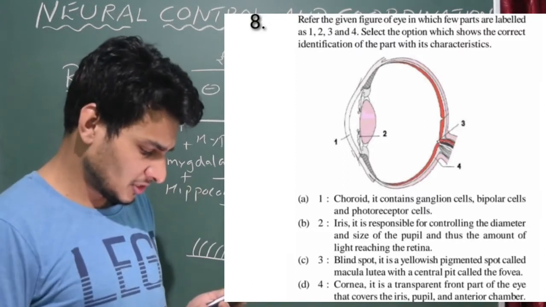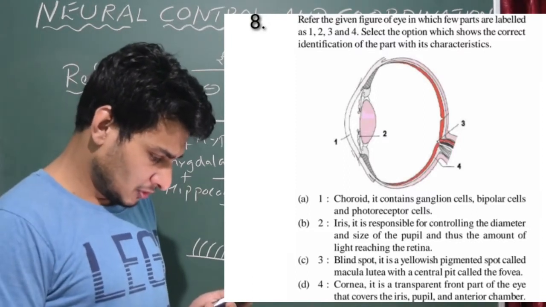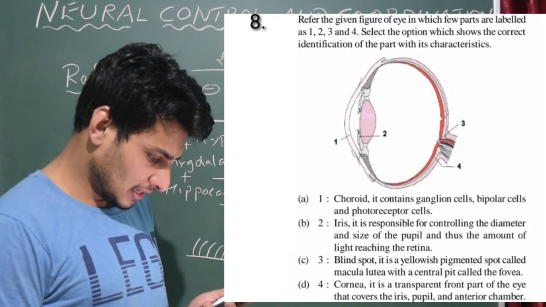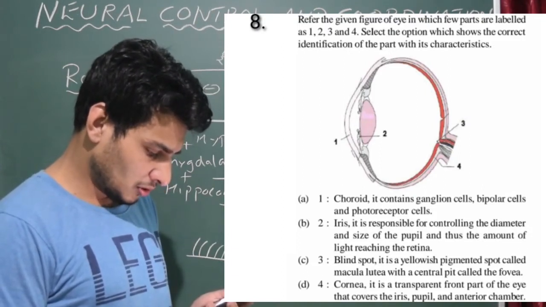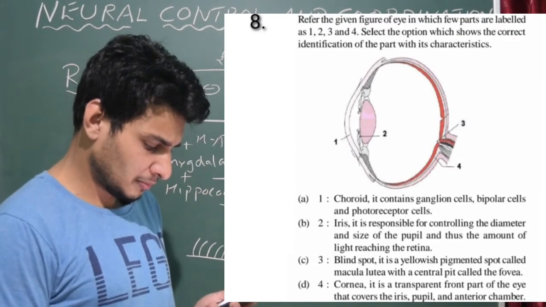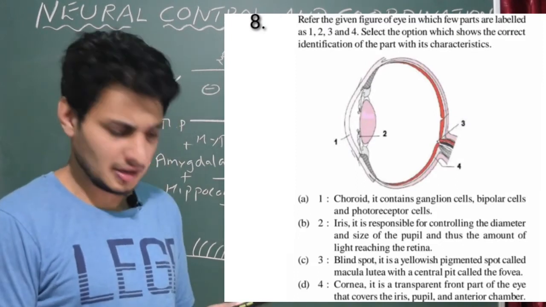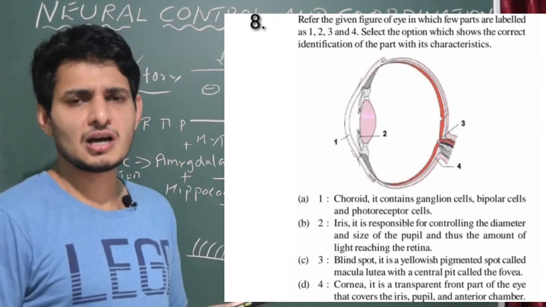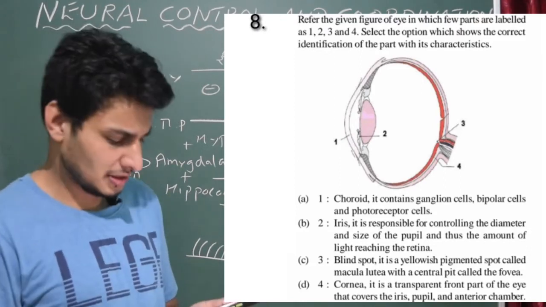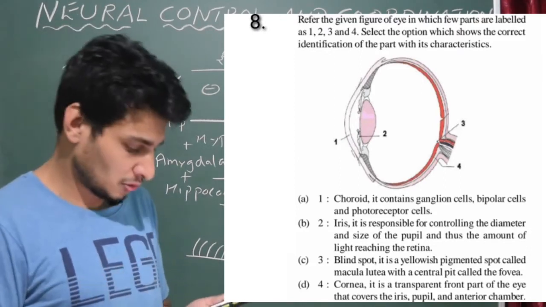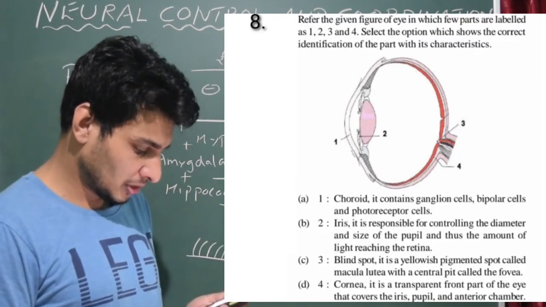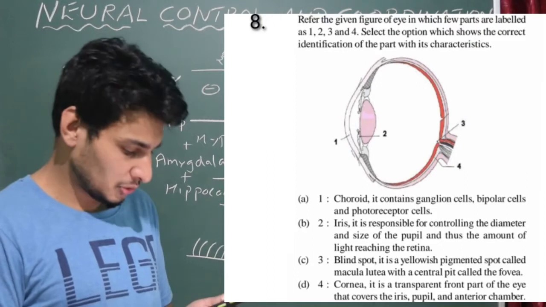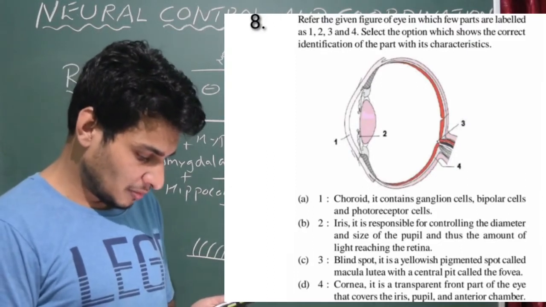Let us see option C also. 3 is the blind spot. Yes, the labeling is correct. It is a yellowish pigment spot. No, the blind spot is not a yellowish pigment spot. The yellowish pigment is nothing but the fovea, where the concentration of cones is high and rods are completely absent, and that is the site of color vision also. It is a yellowish pigmented spot called macula lutea, with a central pit called fovea.